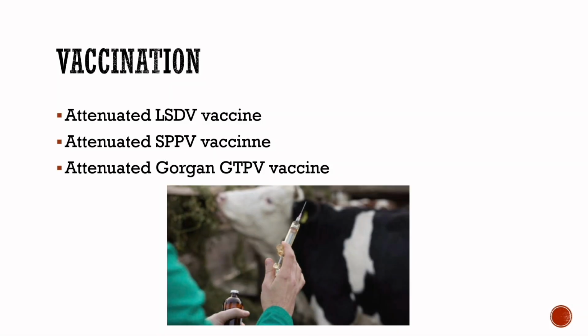Vaccination. Vaccination is done to prevent the occurrence of this disease in future. There are some vaccines available. Attenuated lumpy skin disease virus vaccine, attenuated sheeppox virus vaccine and attenuated goatpox virus vaccine are given.